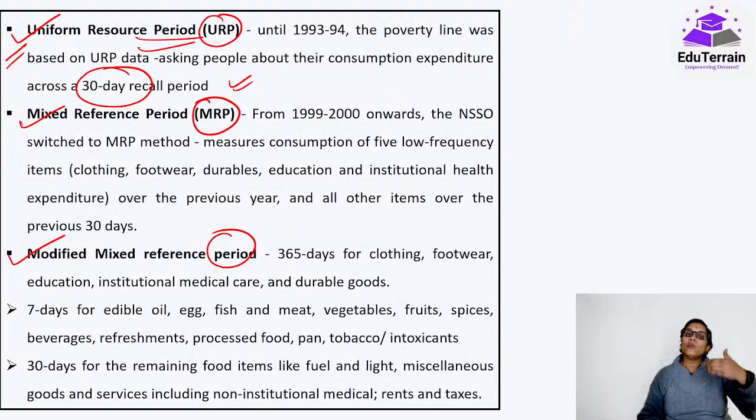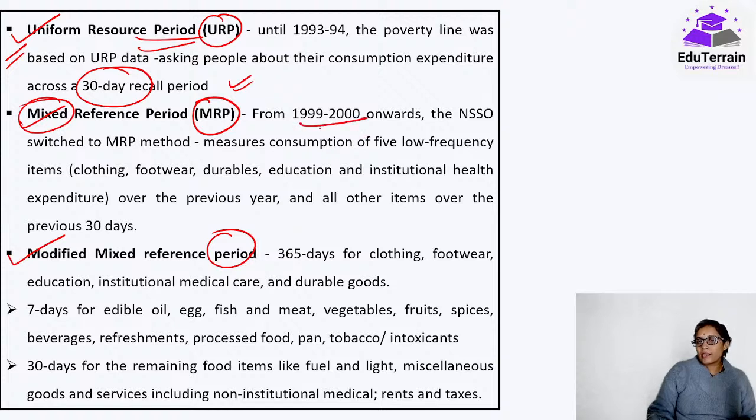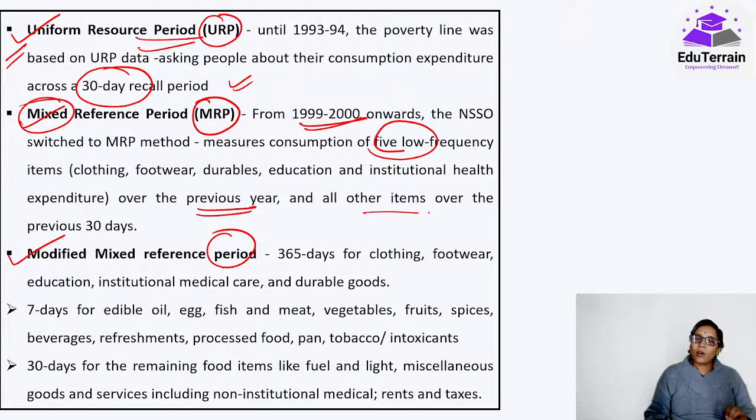So in order to address that, with different lines of thought, what they came up with was the mixed reference period. Here, starting from 1999-2000 onwards, for 5 low frequency items they ask over a period of 1 year, and for all other items over the previous 30 days. So what are those 5 items? Clothing, footwear, durables, education and institutional health expenditure. Fine.